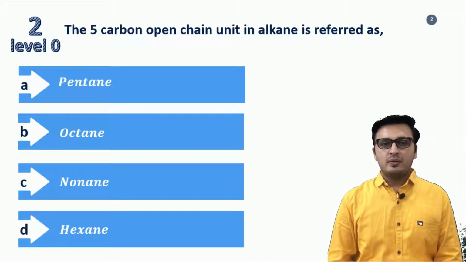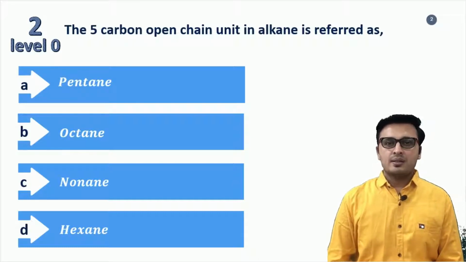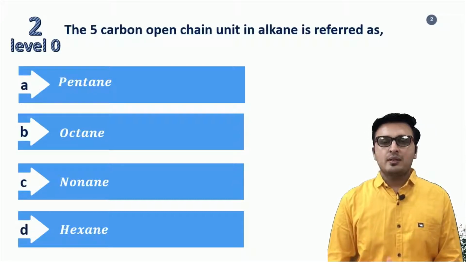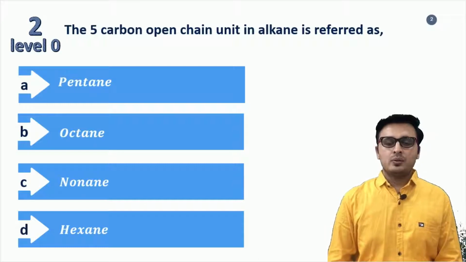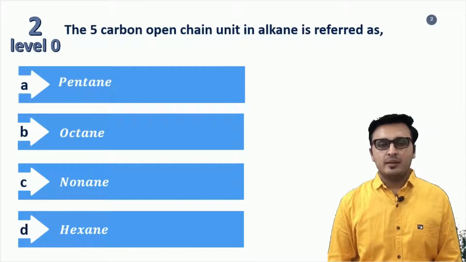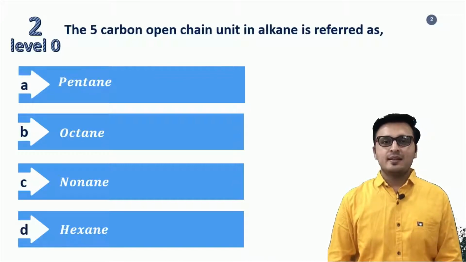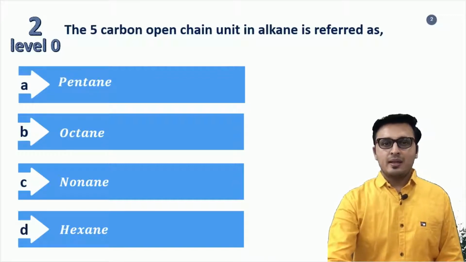Apart from that, if we go further, we can also name all the compounds. But here we ask for 5 carbon open chain. So 5 carbon is pent, and therefore we can say it's an alkane, so pentane. It is open chain. Suppose it were a closed chain, then we would have to speak about cyclopentane. But it is asked open chain, and therefore the correct answer is pentane. Option A is the correct answer.